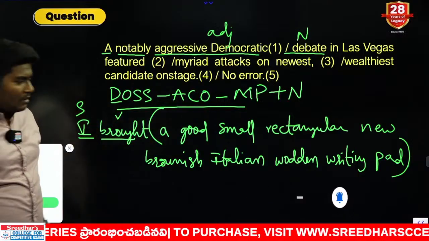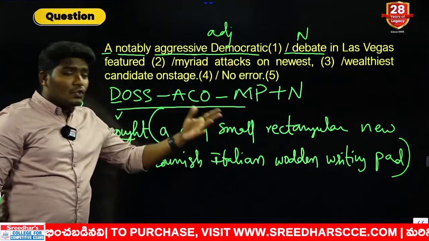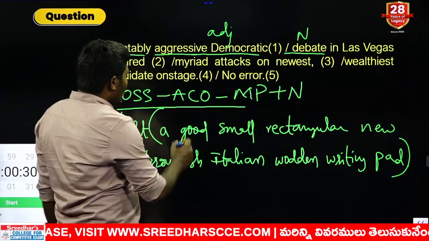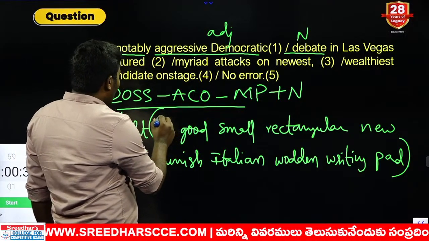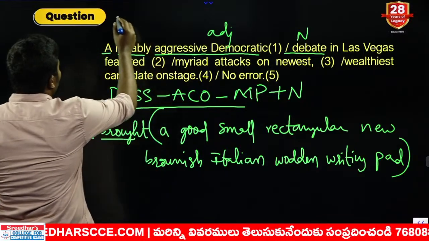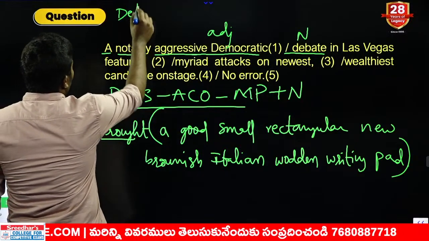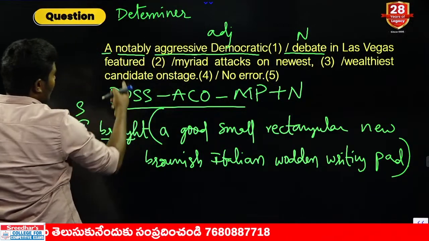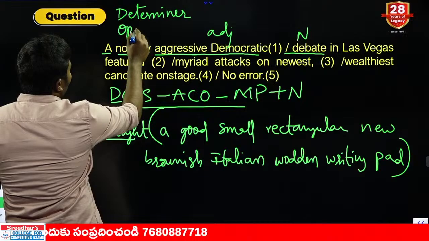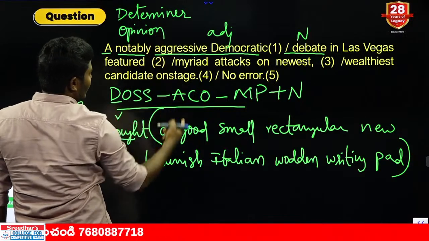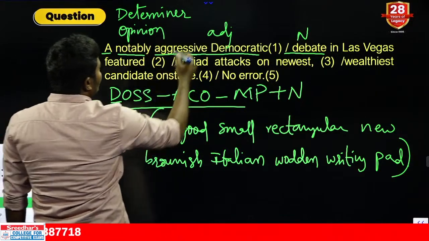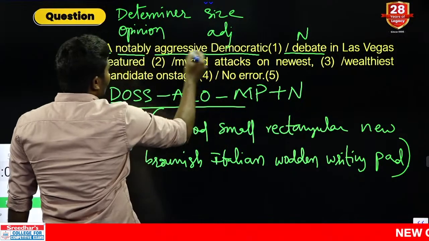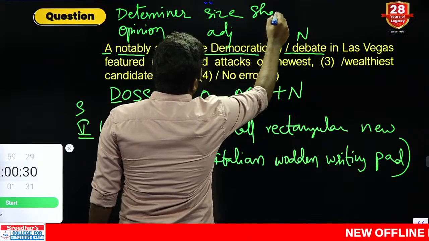The sentence is over. In between we have added an adjective phrase, a big phrase. What is this one here? A good. The first one, A, is nothing but D. D refers to determiner. Okay. Next, O is nothing but opinion. What is the opinion that is given here? Good. Next, S refers to size. Another S refers to shape.